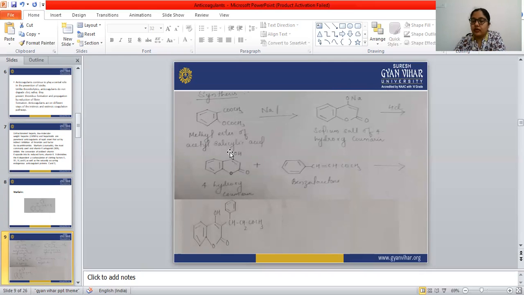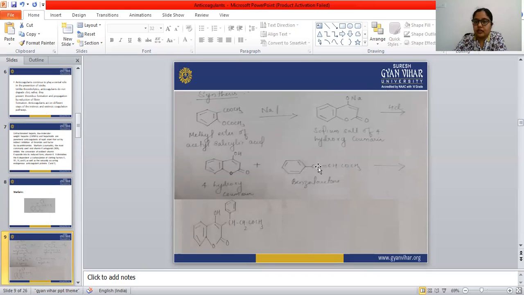So we'll get 4-hydroxycoumarin. This 4-hydroxycoumarin is reacted with the benzyl lactone. When this benzyl lactone reacts, look at this, the double bond breaks when these two get reacted. So we will get CH here.